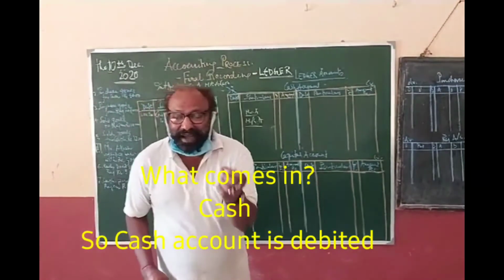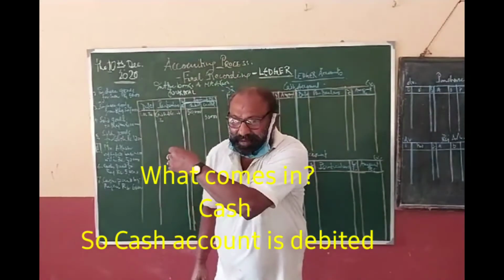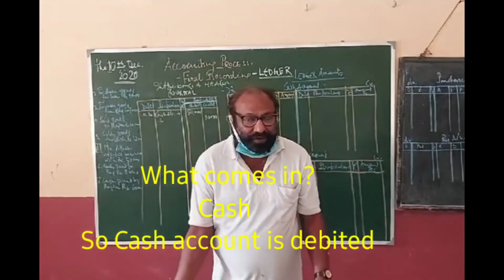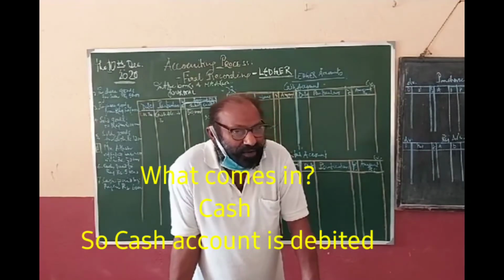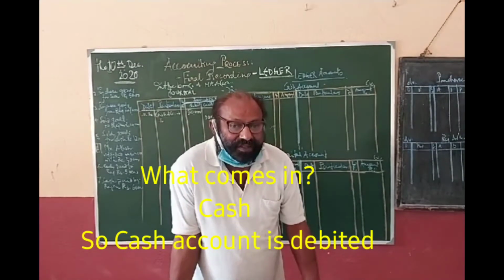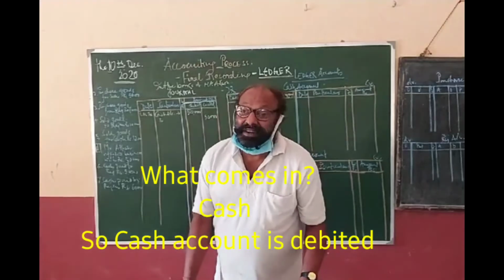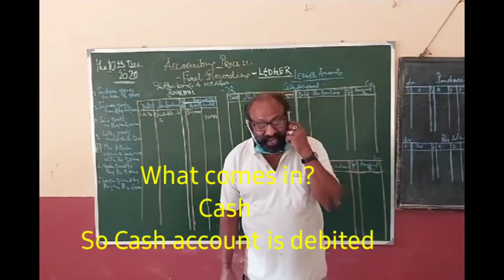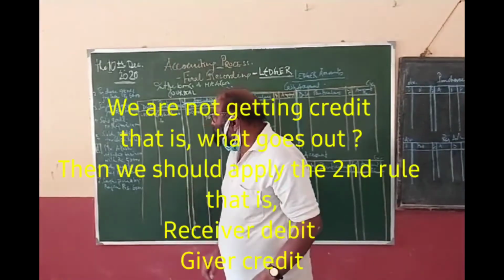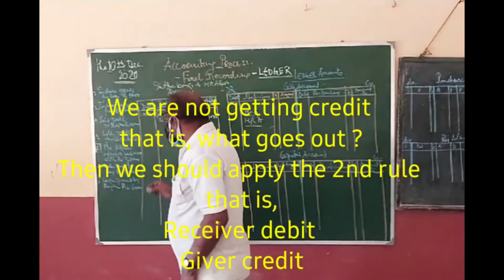Now what comes in? Cash is coming in, debit. What goes out? We are not getting it. So the second rule: the receiver is debit and the giver is credit. Who is the giver? Mr. Akash is the giver.